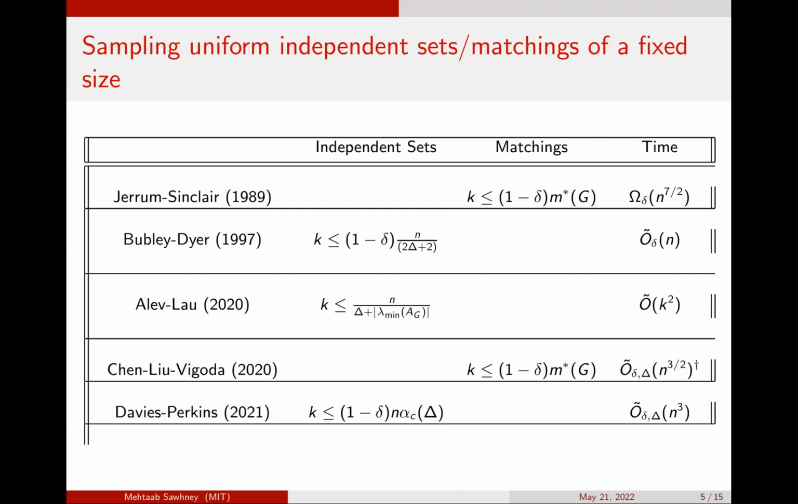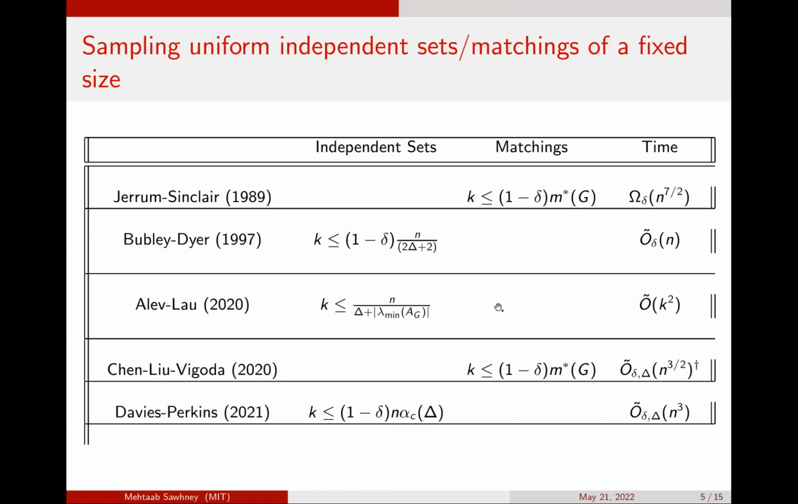However, they get a runtime of k squared. So if k is linear, this is slower than the result of Bubley and Dyer, but the result can be sharper depending on the size of the minimum eigenvalue. Then there were results of Chen, Liu, and Vigoda, which in the matching case gave a running time of n to the 3 halves.